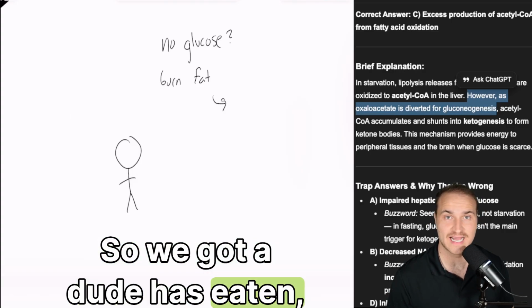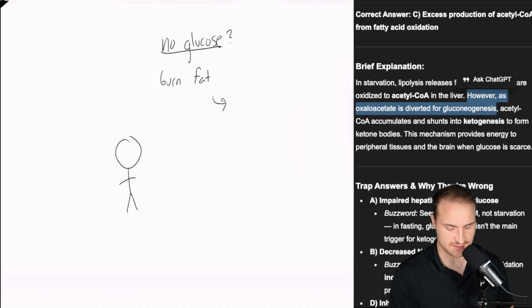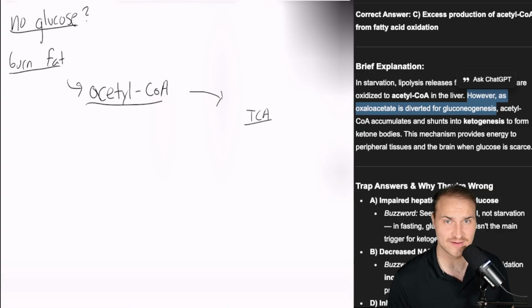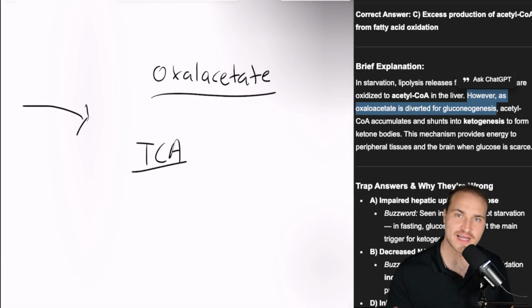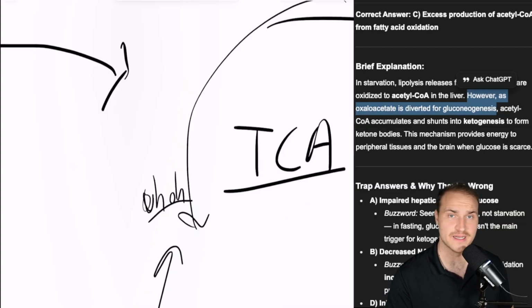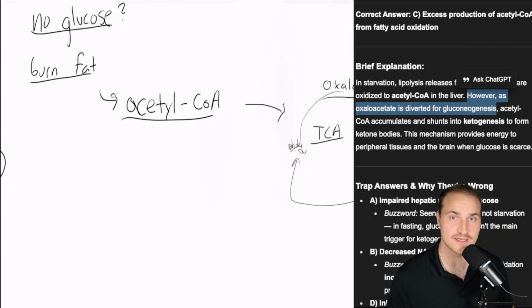So we got a dude, hasn't eaten, no glucose, no big deal, let's burn fat. Check it out, we just made acetyl-CoA. And normally that goes to the TCA cycle to make energy. But during fasting or diabetes, the body uses oxaloacetate to make sugar. And this is a process you guys know called gluconeogenesis. And so there's not enough oxaloacetate to go through the Krebs cycle. Uh-oh, indeed. And so all this extra acetyl-CoA has nowhere to go. So the liver turns it into ketone bodies.